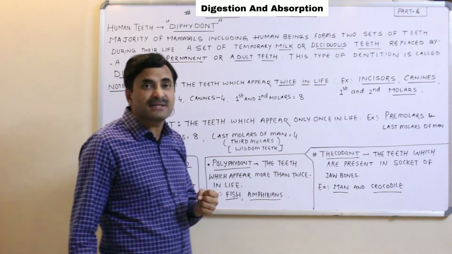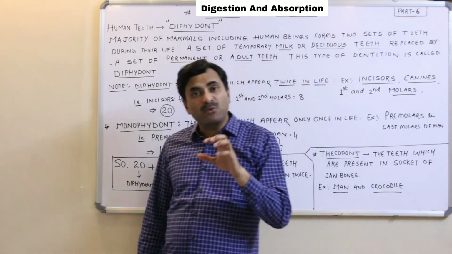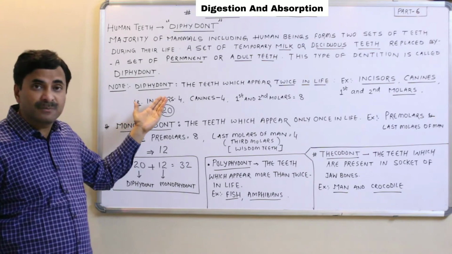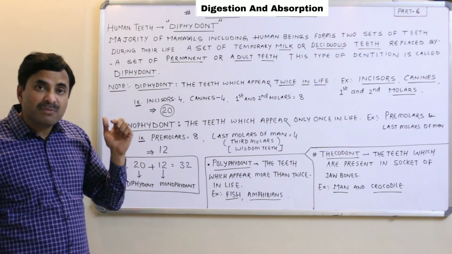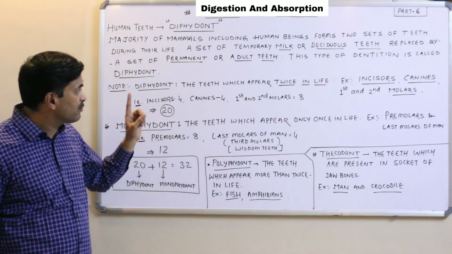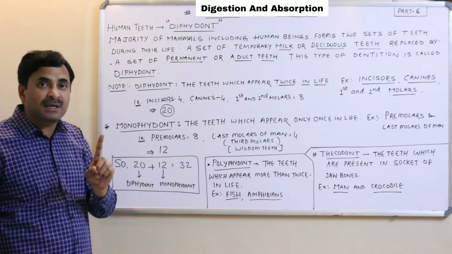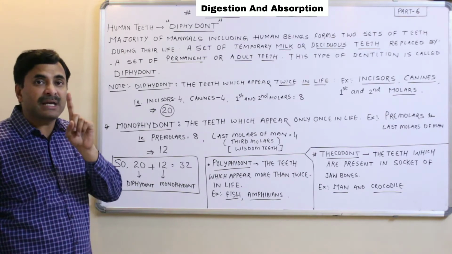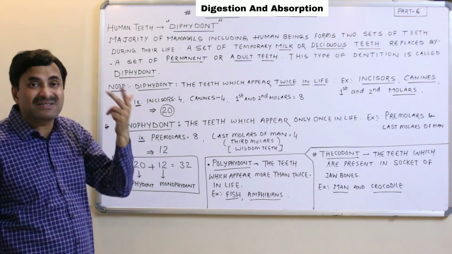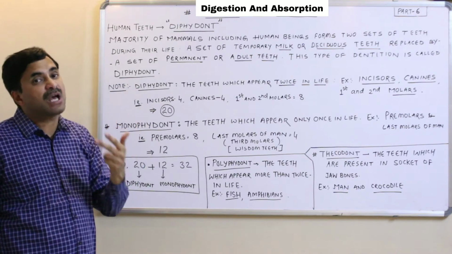Now the question arises: are all the 32 teeth found in human beings diphyodont? No, it's not true. You must know that out of the 32 teeth in human beings, only 20 teeth are diphyodont, while 12 teeth are monophyodont, meaning they erupt one time only. So you must know which are the 20 teeth which are diphyodont, and which are the 12 teeth which are monophyodont.